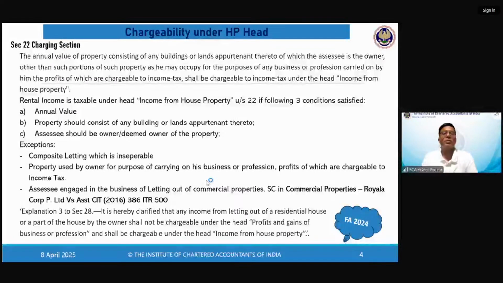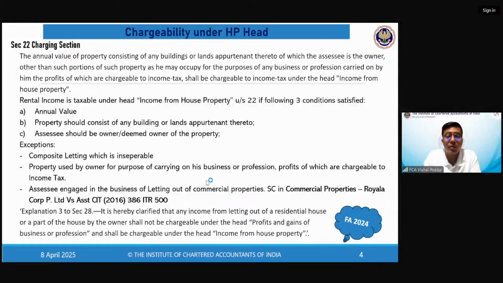Somebody is saying if I have a spare property and I'm giving it out on rent, will it come under house property? Yes. So if you're having a spare property, giving it on rent, whether it is commercial or residential, it is not a business of giving on rent, it will be covered under the head house property.